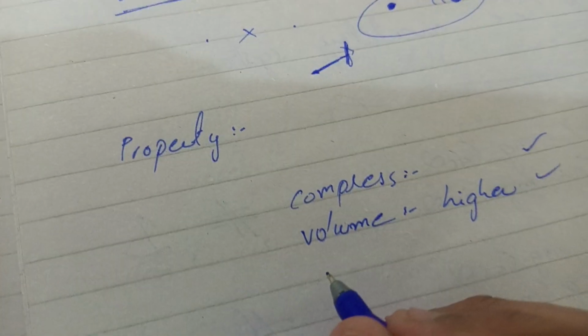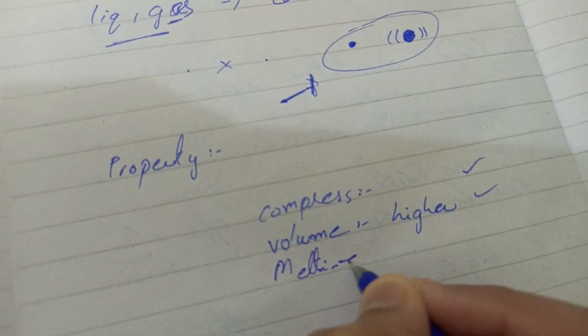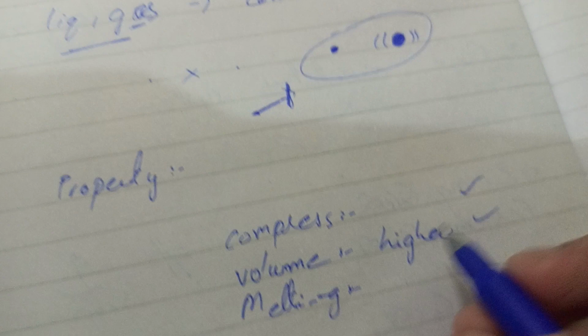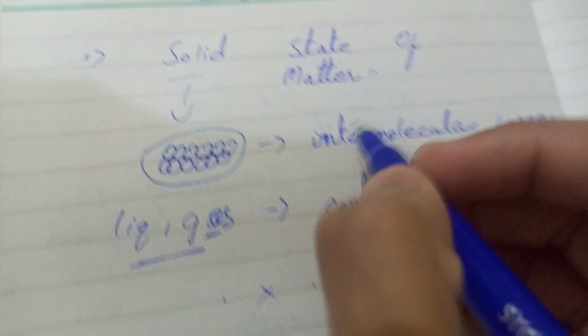The third point that we are going to discuss is melting. It takes a higher temperature to melt a solid because of the strong internal forces between the molecules. So it takes a lot of temperature to reduce the intermolecular forces and break them down into pieces.